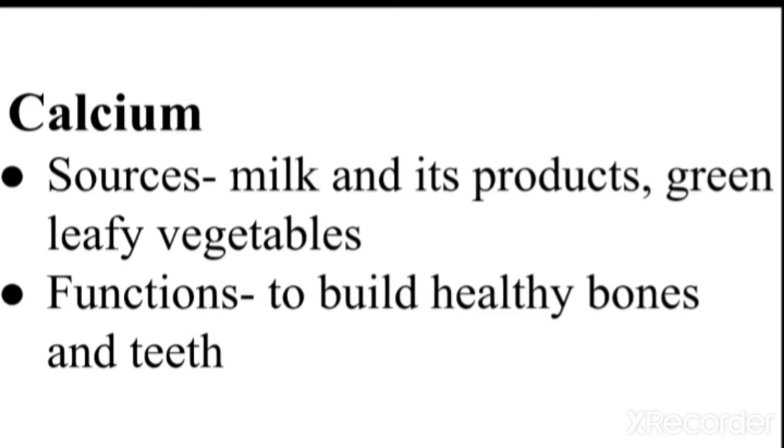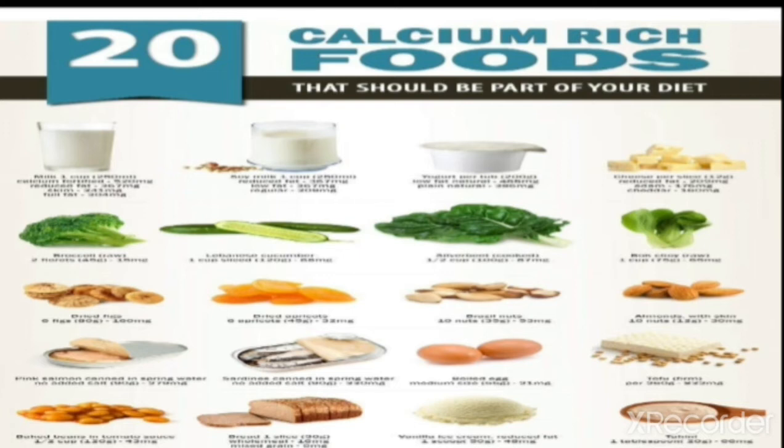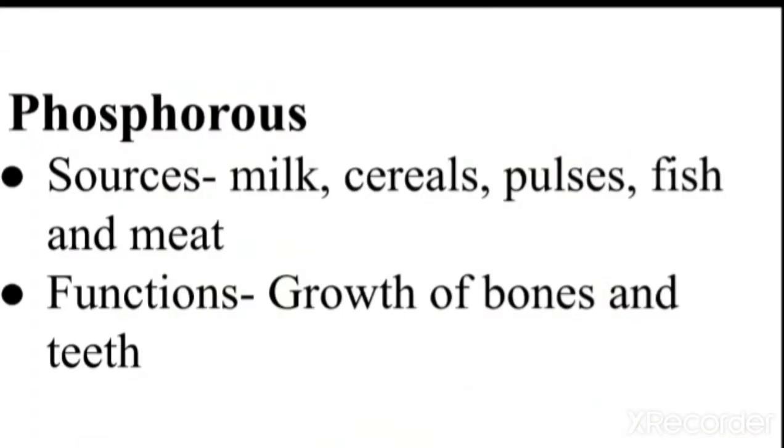Now let us have an image which represents the sources of calcium. Yes, here you can see milk and its products and also green leafy vegetables. Broccoli is there, cucumber, spinach, nuts are also present, eggs. So all these are the different foods which are rich in calcium. Then let us go on to the next mineral, that is phosphorus. What are the different sources of phosphorus?